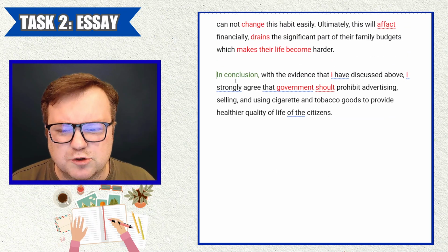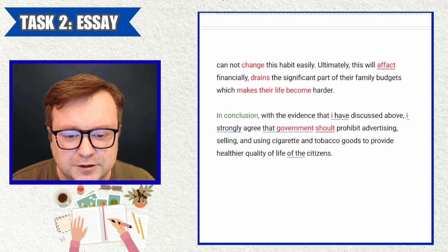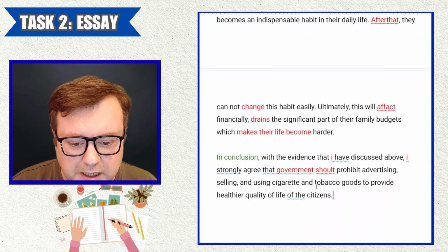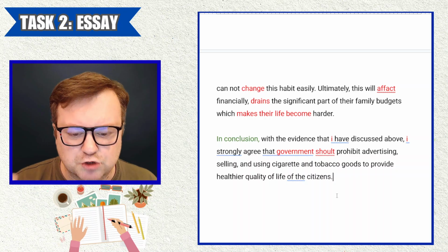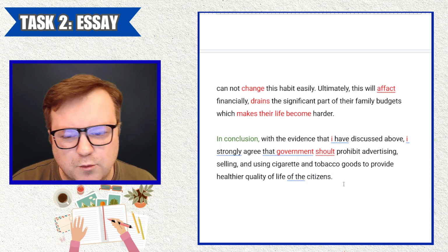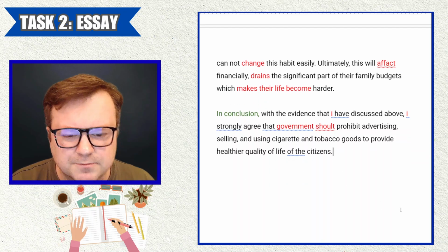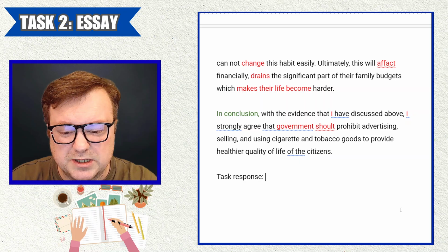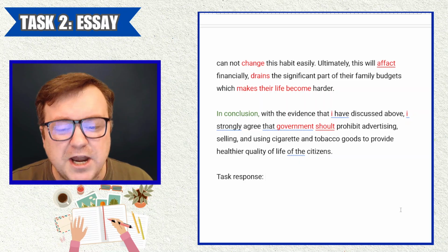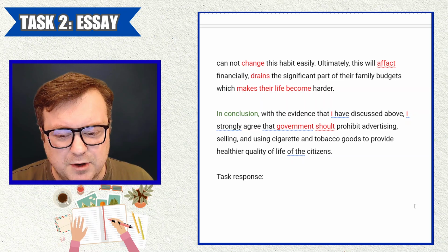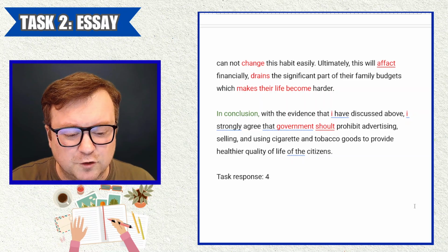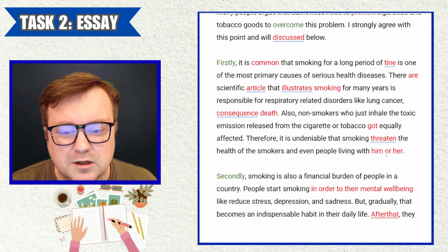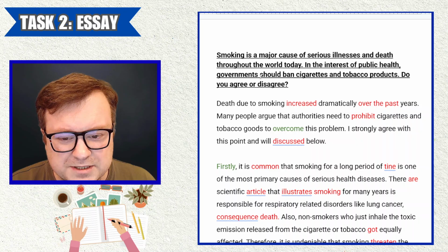Okay, so the conclusion doesn't really offer any summary of the candidate's main arguments here, and it just restates the position in the conclusion. So that will affect coherence and cohesion a little bit. So, task response, I'm sorry to do this, a generous examiner would give you a 5. I'm going to give you a 4, just because apart from the position, there is no argument here that we should ban cigarettes.